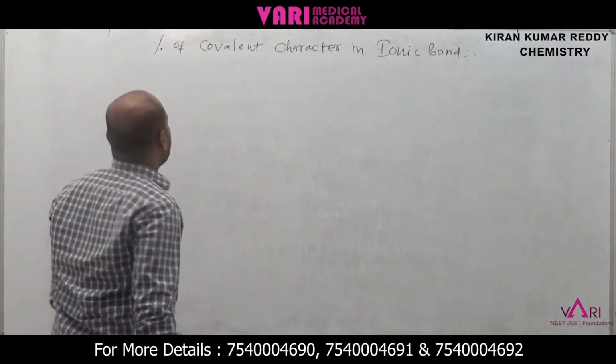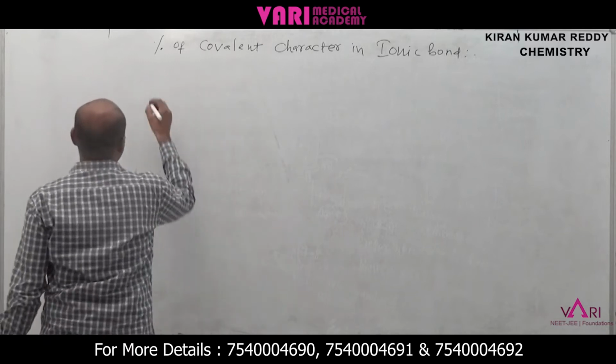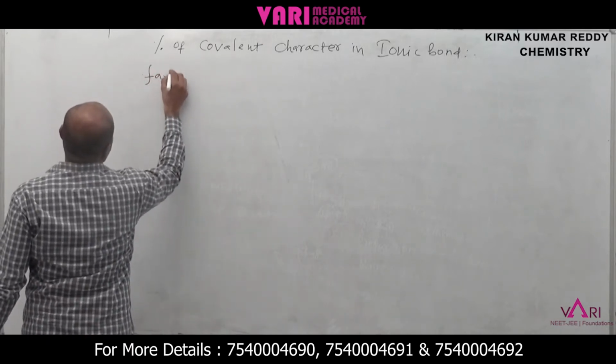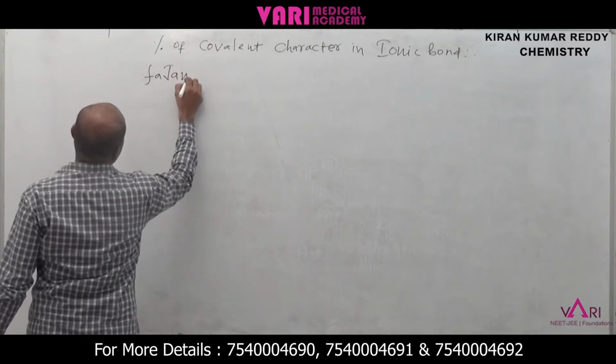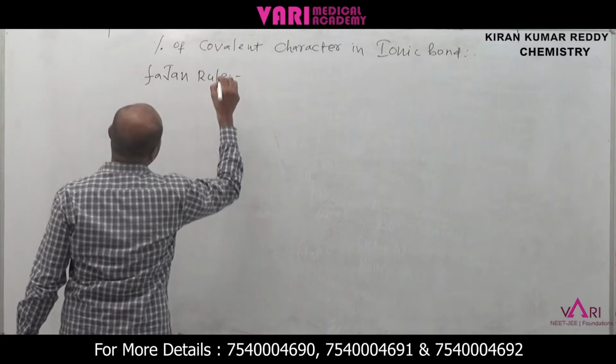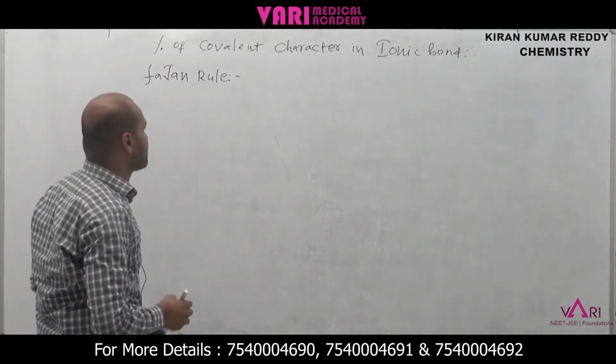This is proposed by Fajans' rule. Fajans is the scientist. What is Fajans' rule? It explains the percentage of covalent character.